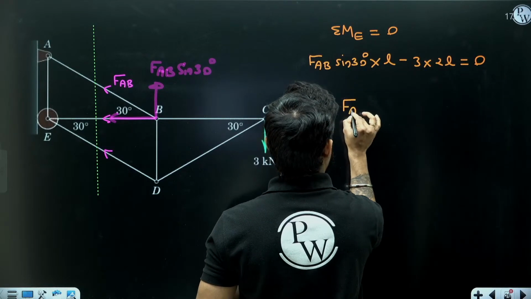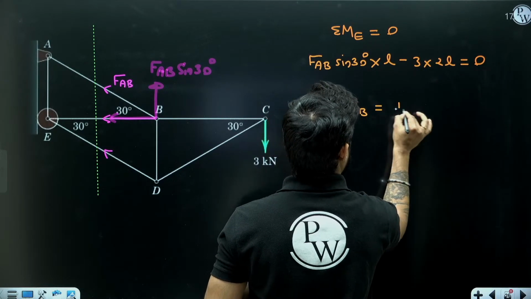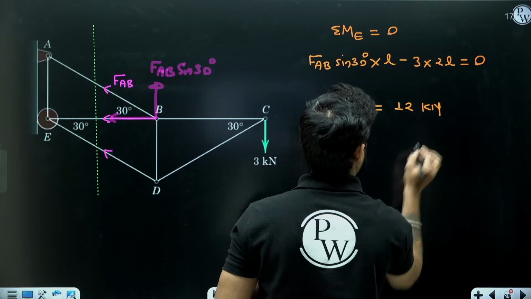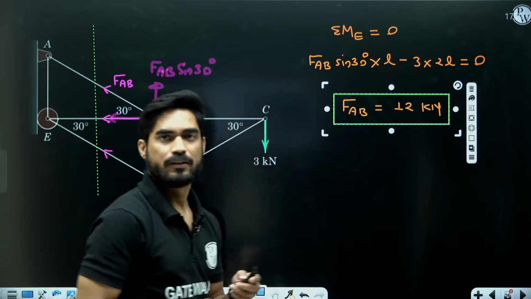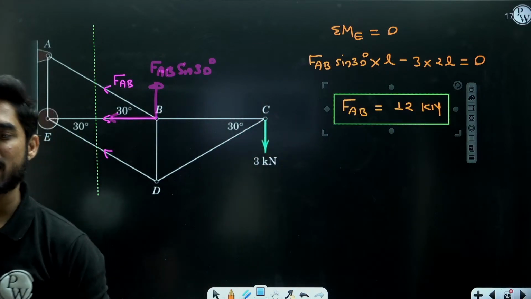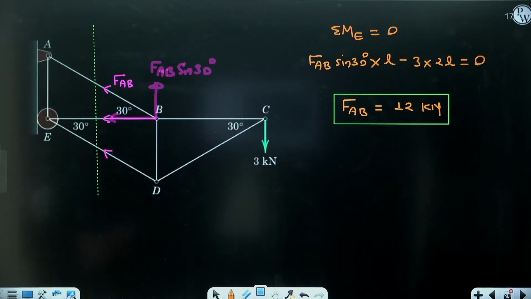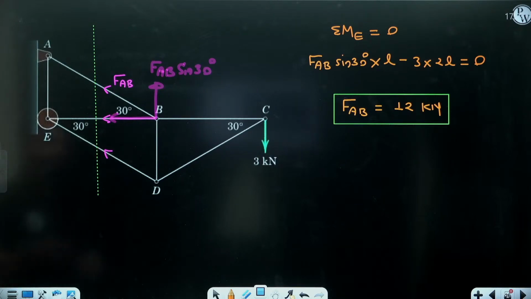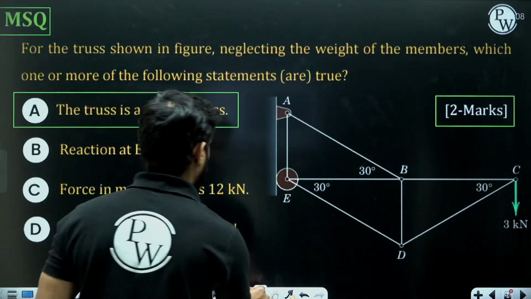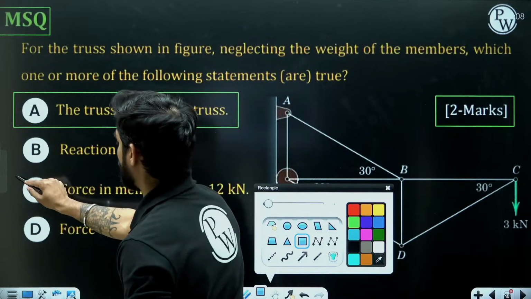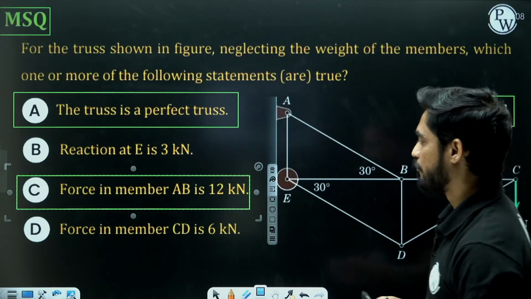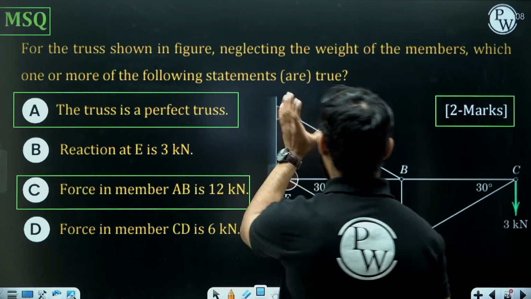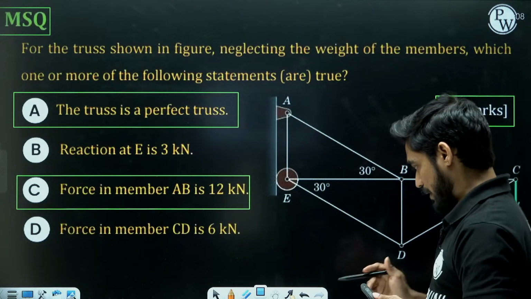So what is FAB? Are you getting FAB equals to 12 kilonewton, and that too positive? Positive means it will be a tensile force, right? So this statement is completely correct, absolutely correct. The force in member AB is 12 kilonewton.